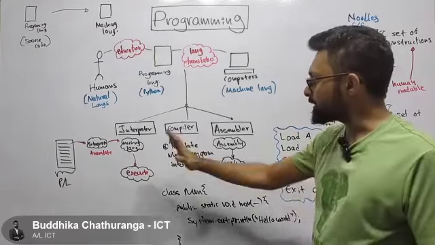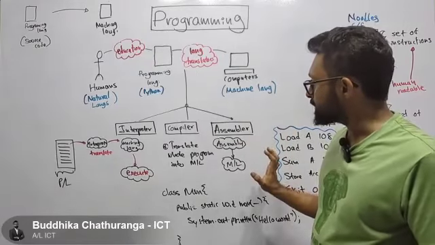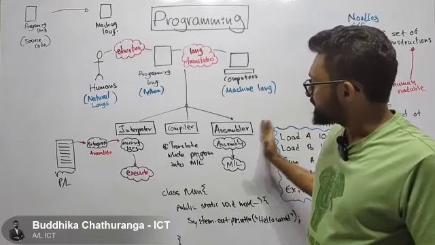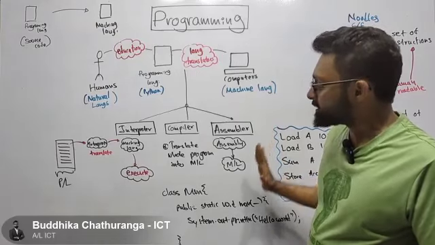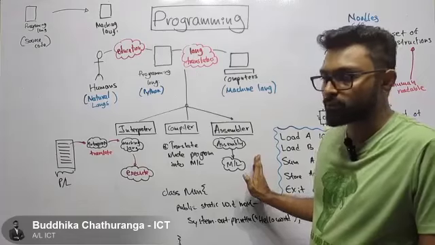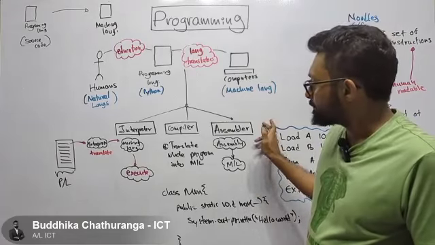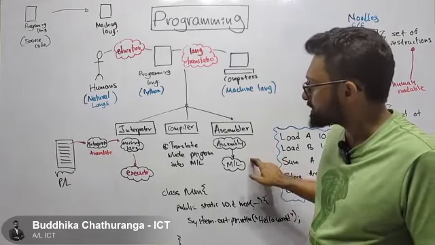There are 3 types of language translators that we are learning in our A-level syllabus. Okay, what are these 3 language translators? The first one is the assembler. What does the assembler do? It only converts assembly language into machine language. That's the whole responsibility of the assembler. The assembler will convert our assembly language into machine language.